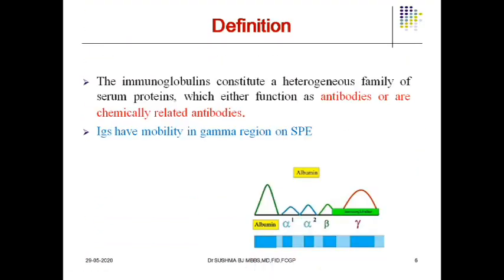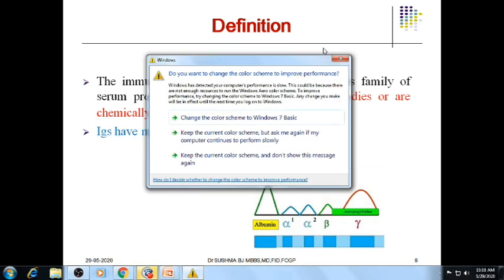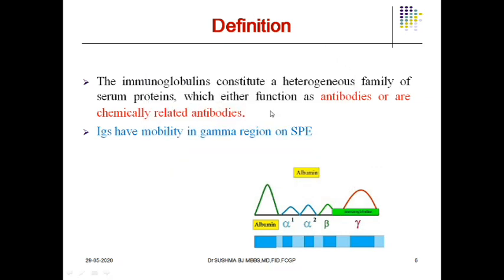Now, what is the definition of immunoglobulins? The immunoglobulins constitute a heterogeneous family of serum proteins. They are all proteins again. Proteins which either function as antibodies or are chemically related to antibodies. So they are the heterogeneous family of serum proteins which either function as antibodies or are chemically related to antibodies.